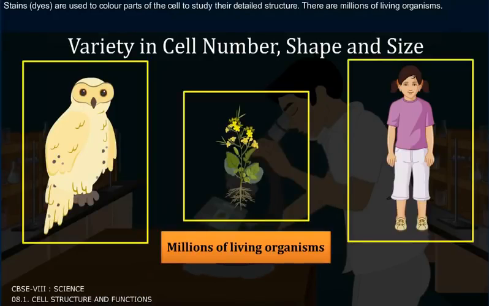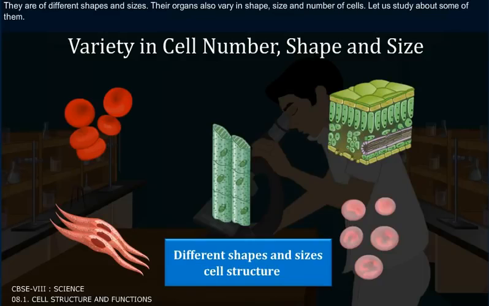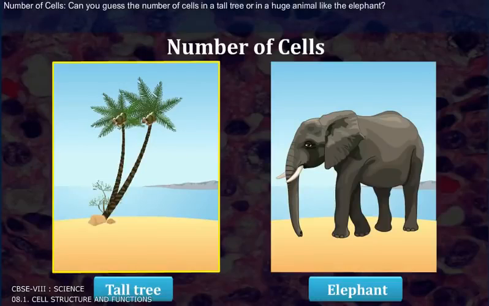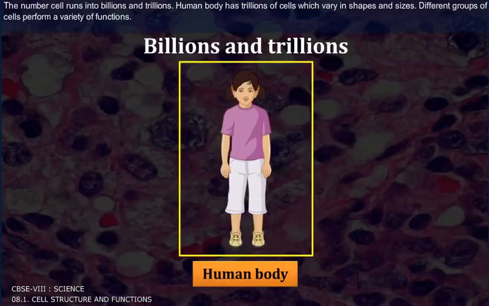There are millions of living organisms. They are of different shapes and sizes. Their organs also vary in shape, size, and number of cells. Let us study about some of them. Number of cells. Can you guess the number of cells in a tall tree or in a huge animal like the elephant? The number of cells runs into millions and trillions. The human body has trillions of cells which vary in shapes and sizes. Different groups of cells perform a variety of functions.